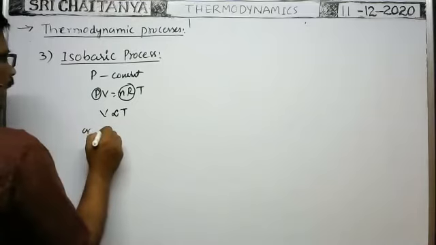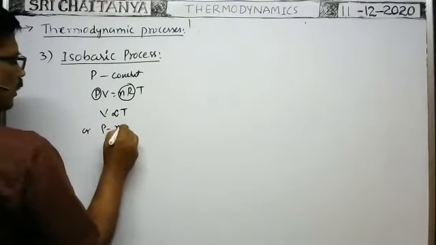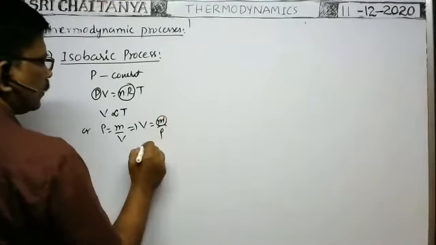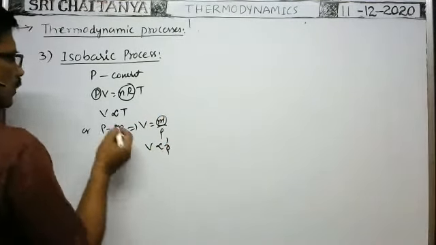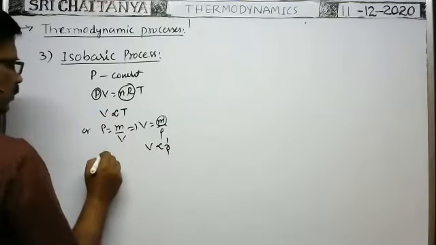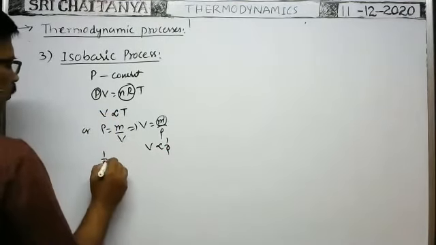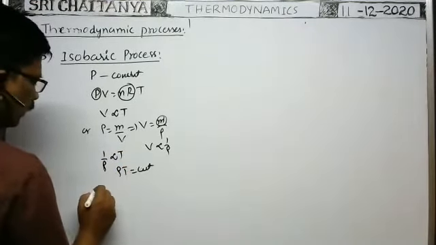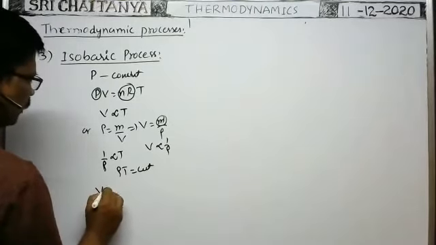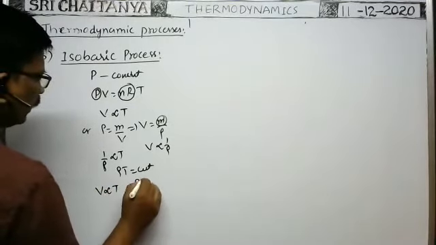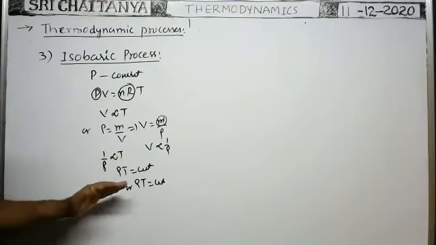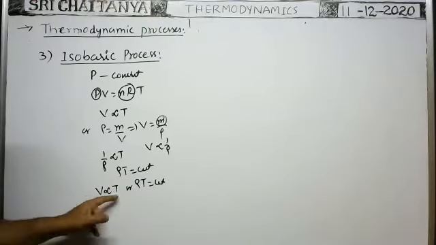Already we know density is equal to mass by volume, which implies volume is equal to mass by density. Mass is constant, so volume is inversely proportional to density. So instead of volume, we can write inversely proportional to density also. 1 by rho is proportional to T, or rho T is equal to constant. So in an isobaric process, V is proportional to T, or rho T is constant. At a constant pressure, at a temperature T1 the volume is V1, and at a temperature T2 what is the volume? V1 by V2 is equal to T1 by T2, we can write.